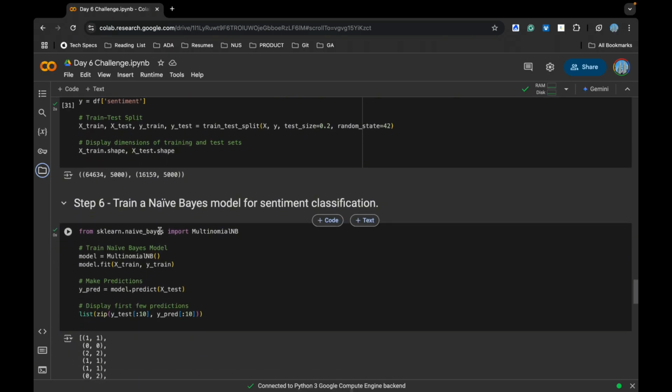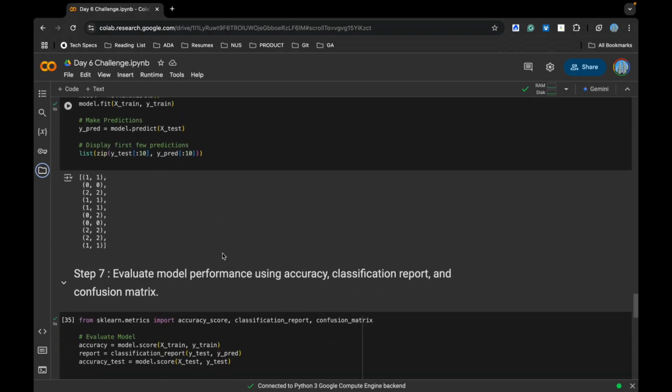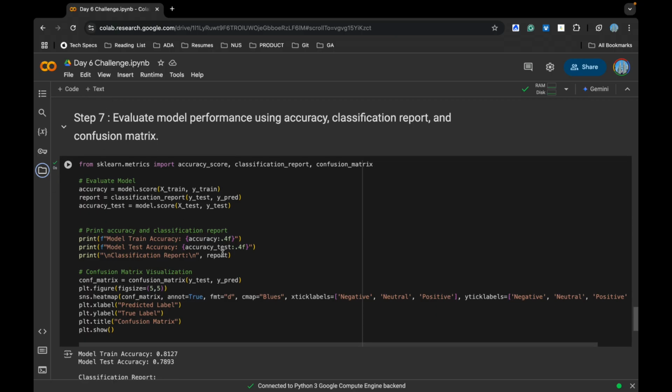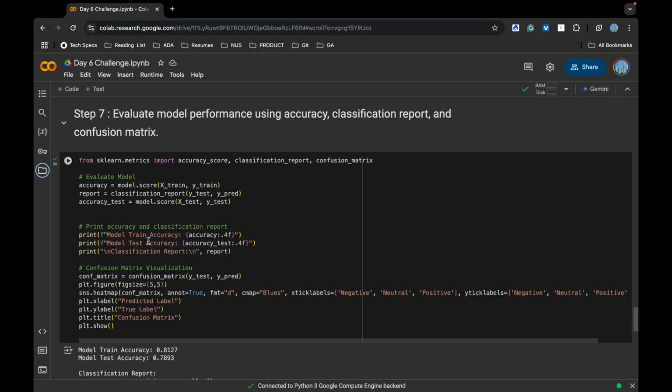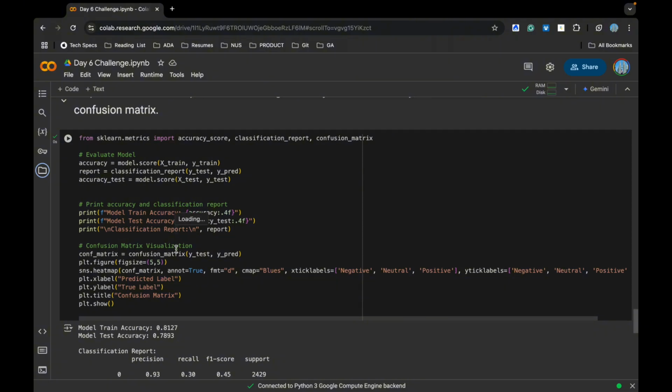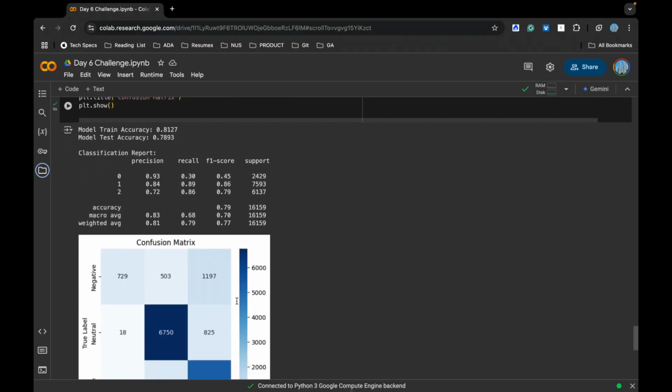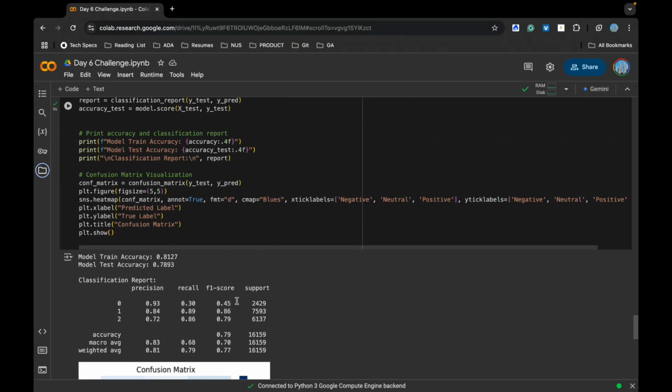Then I have implemented Naïve Bayes. The Naïve Bayes model is a very good model for NLP kind of use cases, and it gives good scores. So I've implemented that. Then I have put forward the metrics for my model. Because I've divided the data into train and test, I have got scores for both. I've got 81% for the train, 71% for the test. Then I put forward all the other metrics, then the confusion matrix.